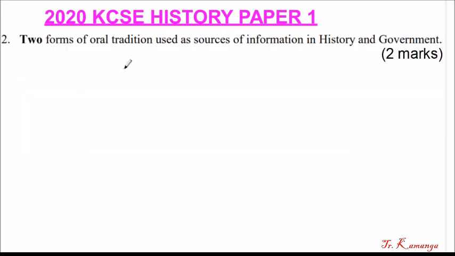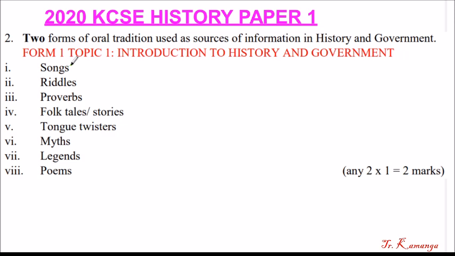Question number 2. Name 2 forms of oral traditions used as a source of information in history and government. Oral means using your mouth. So how was information passed orally? And that was the source of information. So let's see what was expected. The two forms of oral traditions used as a source of information in history and government. This is from Form 1, Topic 1, Introduction to History and Government. So you are to be awarded 2 marks.